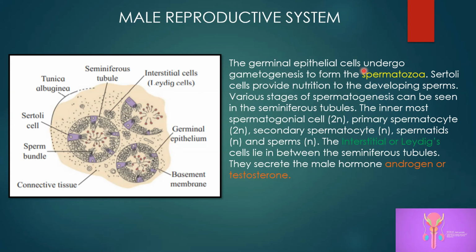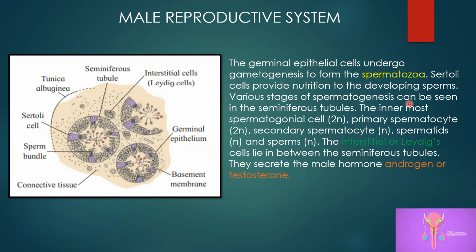The germinal epithelium cells undergo gametogenesis. Genesis means formation of gametes, to form the spermatozoa, that is the sperm. Now if you look over here you can see the large pyramidal cells. These are called Sertoli cells, also called sustentacular cells, also called nurse cells. Now what is the function of the nurse? To provide nourishment, to take care. That's what the Sertoli cells provide, nourishment or nutrition to the developing sperms.